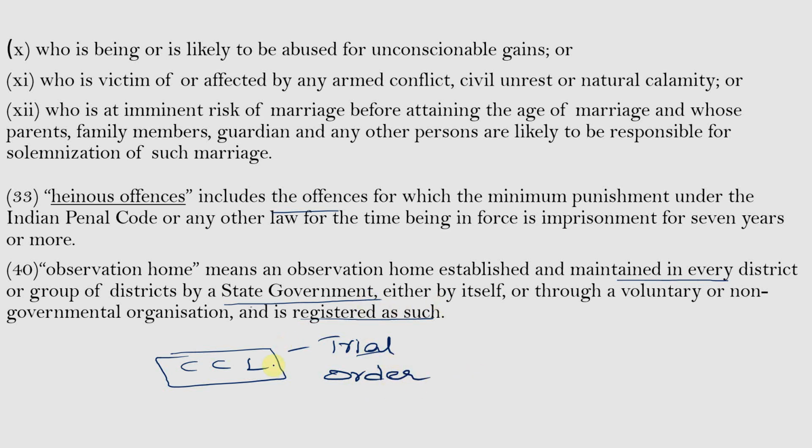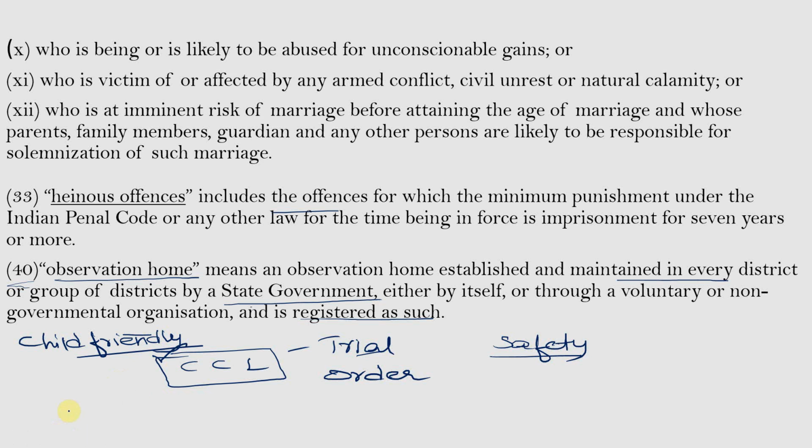So, till that period, the child in conflict with law is placed in the observation home for the safety and protection of the child, and also to prevent the apprehension of the child. The place will be child friendly, and they also provide for counseling, rehabilitation, safety and protection, and all the basic necessities for a child.